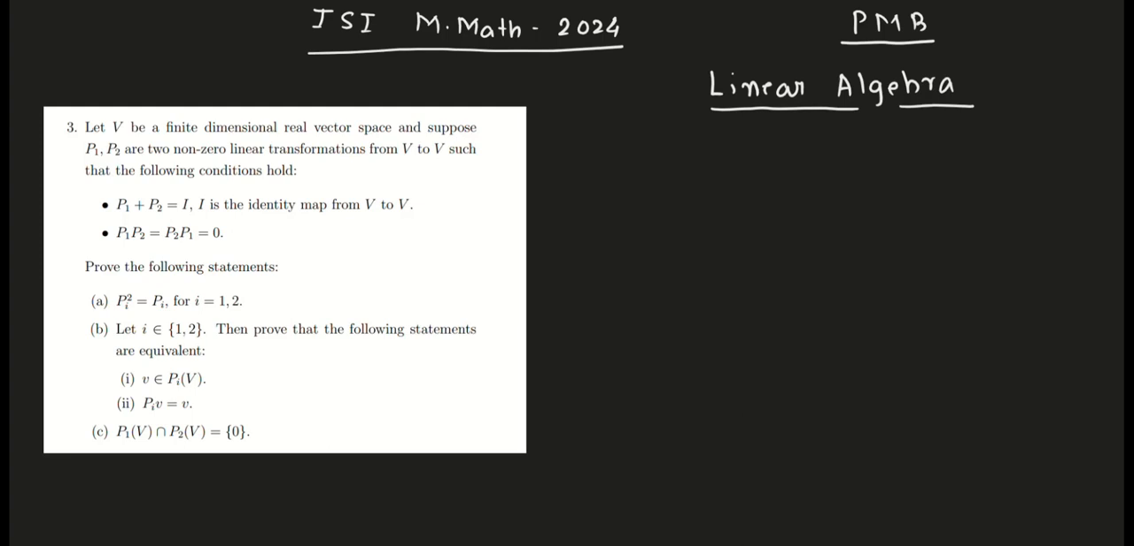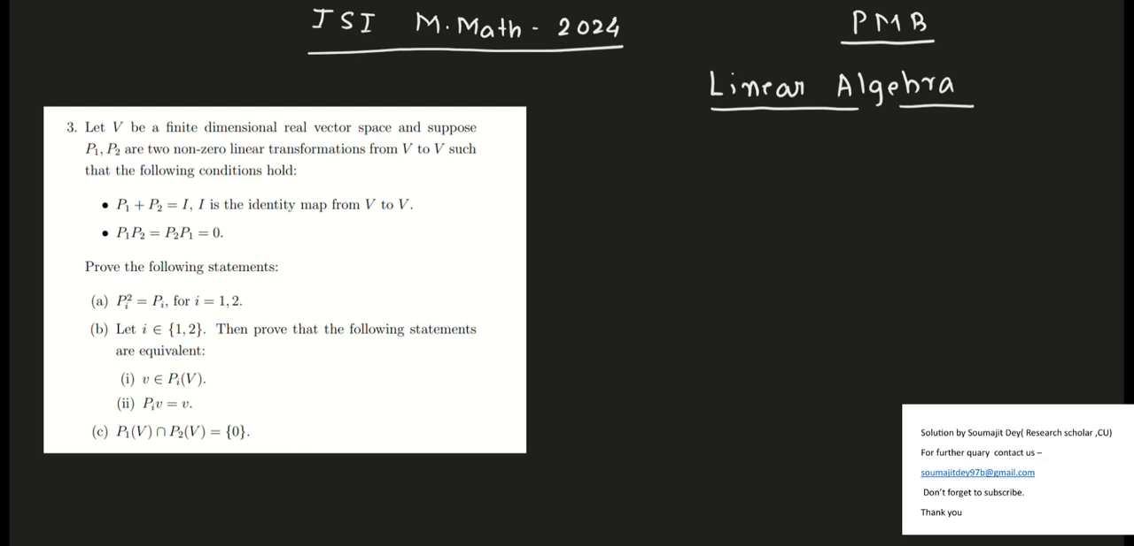Welcome to the solution of ISI M.Math 2024 question based on linear algebra. We are basically discussing the subjective section. This is another question that has been asked in 2024. The question says: let V be a finite dimensional real vector space, and suppose P1, P2 are two non-zero linear transformations from V to V such that the following conditions hold.